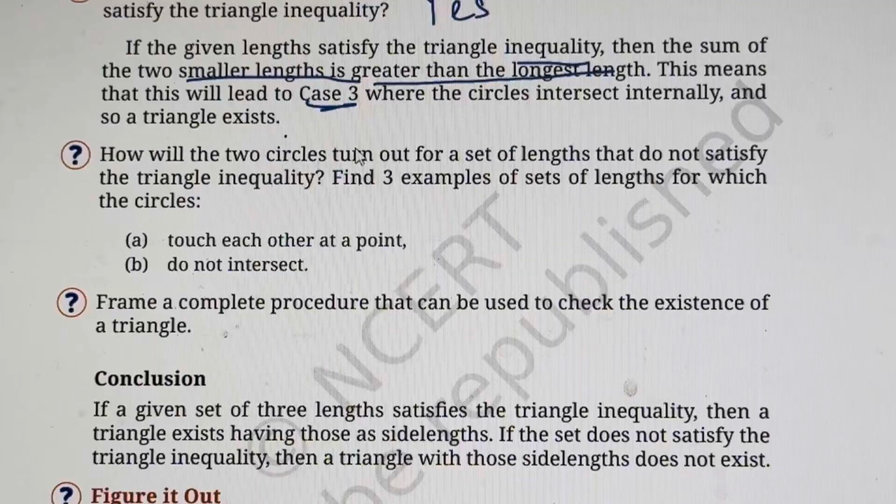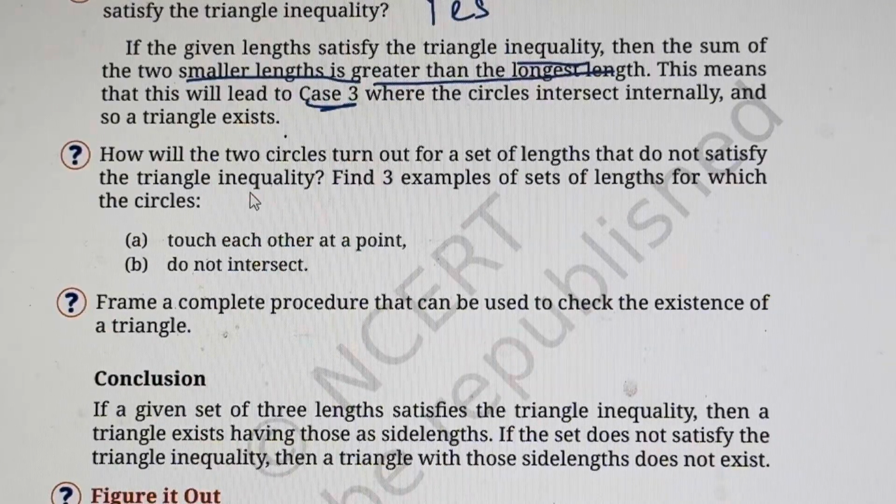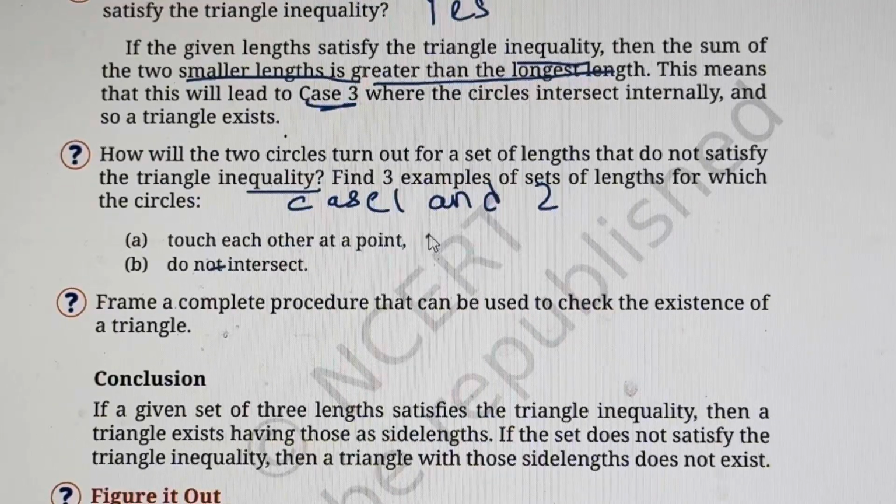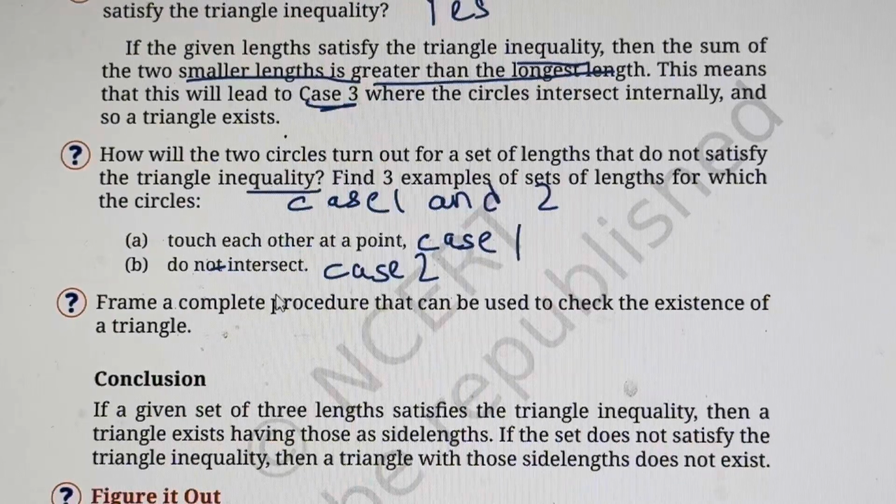Now, how will the two circles turn out for a set of lengths that do not satisfy the triangle inequality? So that will be case 1 and case 2. Either they touch each other at a point, that is case 1, or they do not intersect each other, which is case 2, right? So the triangle will be formed only in case 3.